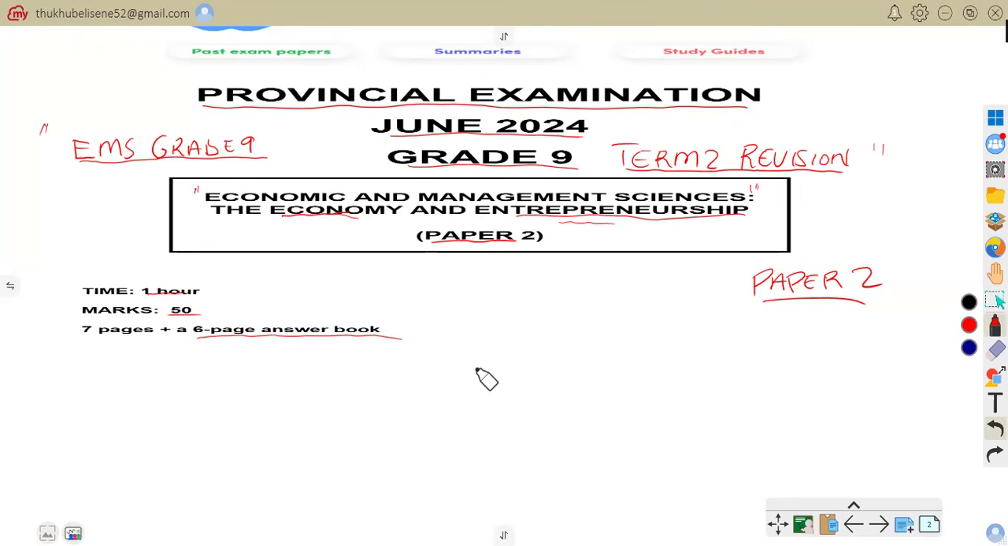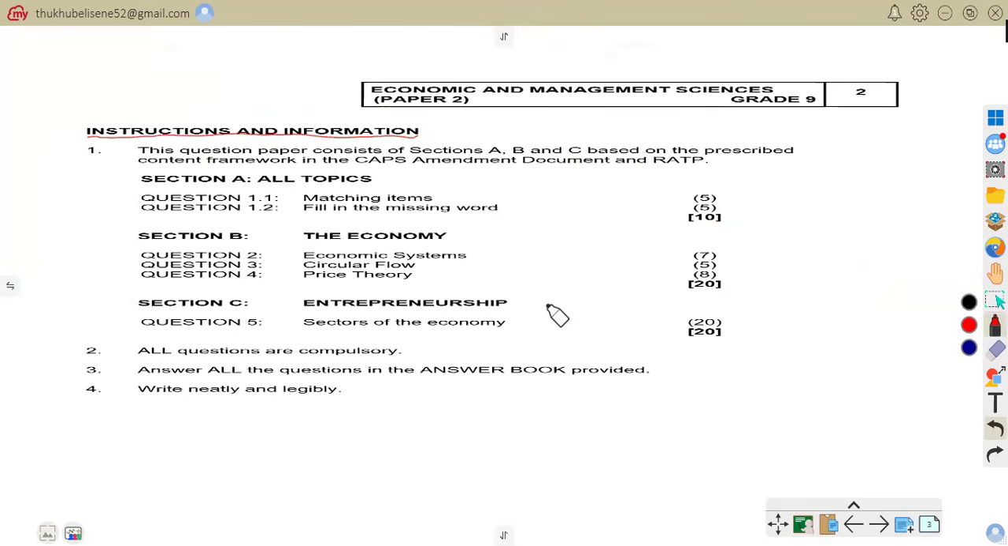Let's quickly go to instructions and information. Here we are on instructions and information. Please go through the instructions, they are very important, but for the sake of time, allow me to go straight to the questions. But please make sure that you go through the instructions. You don't attempt any question without going through the instructions.